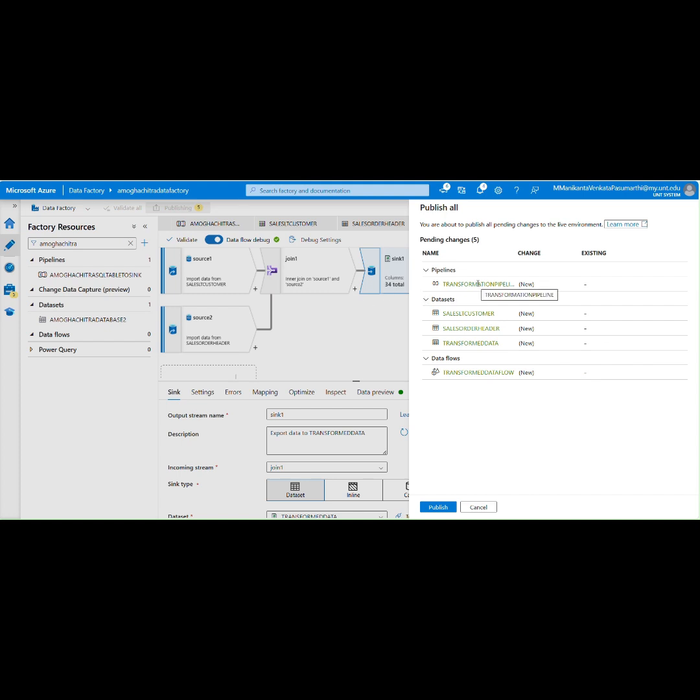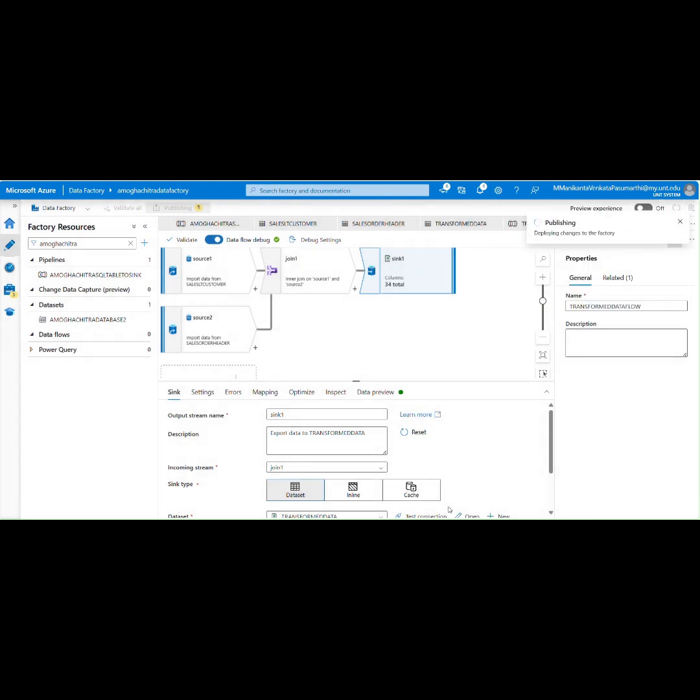So these are the steps we have performed as of now. We can see we have created a pipeline. We have created 3 data sets for this purpose. And then I have created one data flow here. So I'm going to click on publish. So here we can see publishing, deploying changes to the factory. Yeah, the publishing is completed. It's successfully published. Now I'm going to see it in the silver zone.